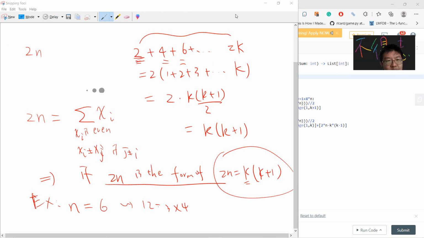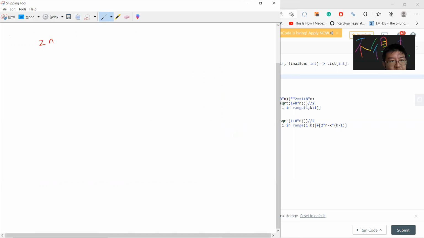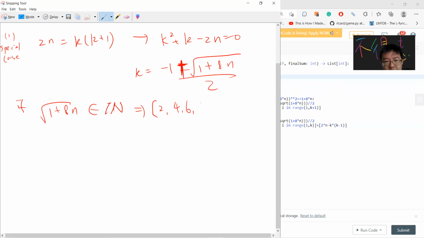But this is a very special case. So let me write it down. For this special case, 2n, you can check it: k squared plus k minus 2n equals 0. So you can solve k equals (minus 1 plus or minus the square root of 1 plus 8n) divided by 2, and obviously the plus is the only valid solution. So if the square root of 1 plus 8n is an integer, then you immediately return the answer. The answer will be 2, 4, 6, 8 up to 2k. Okay, so this is the first part.